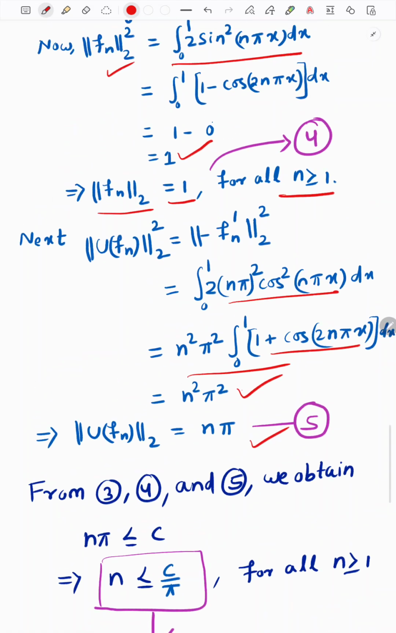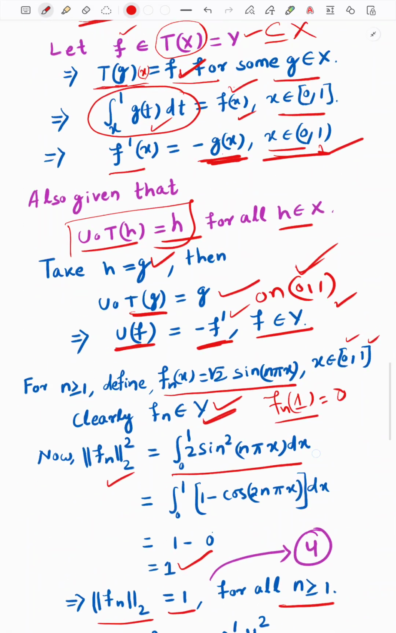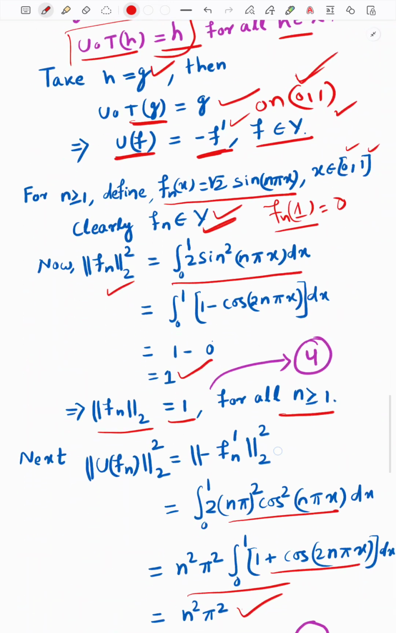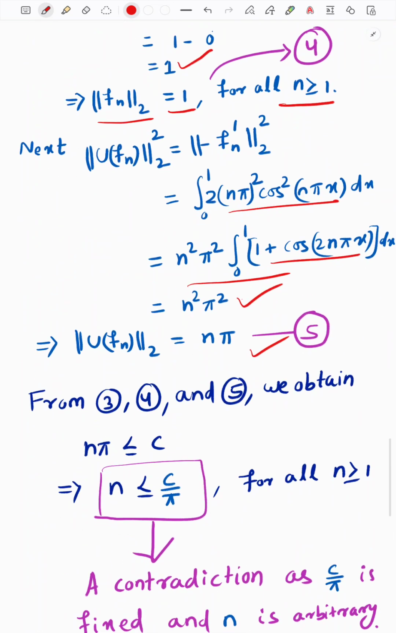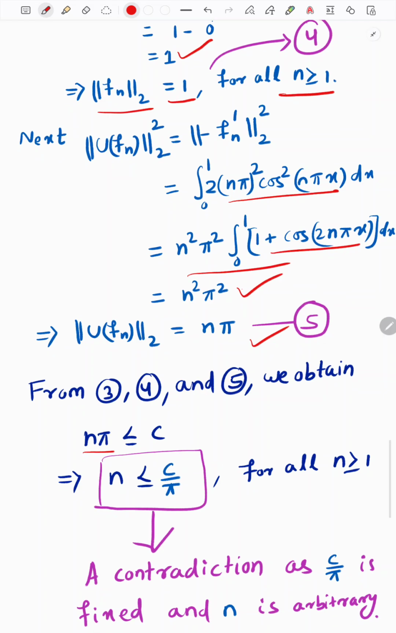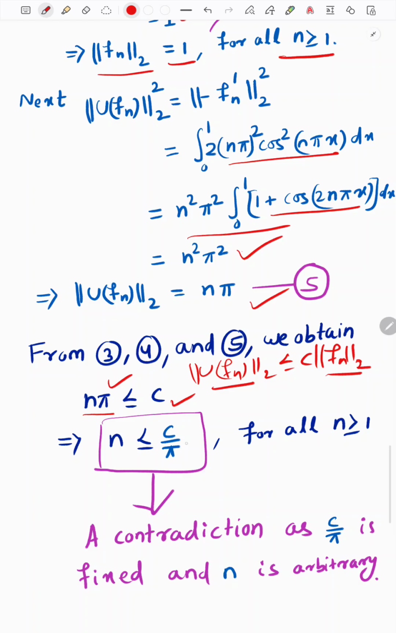Then you will use equations 4 and 5 in equation 3. It gives n pi, because equation 3 is saying what? The L2 norm of U f_n is less than or equal to C times the L2 norm of f_n, but the L2 norm of f_n is 1. This is 1, and this is n pi. So n pi is less than or equal to C. So it gives n less than or equal to C upon pi.